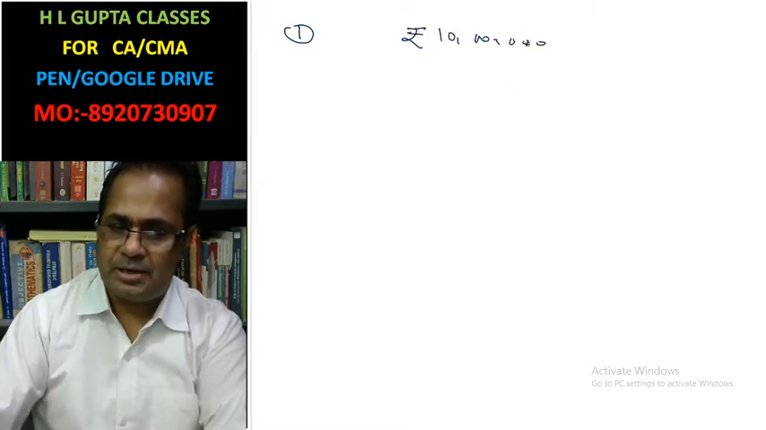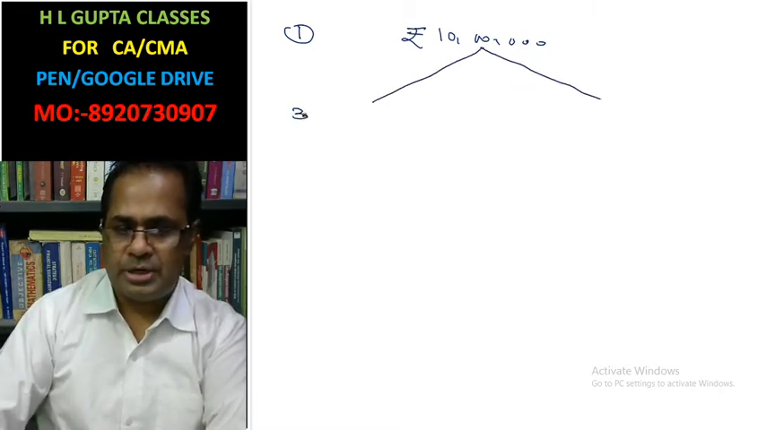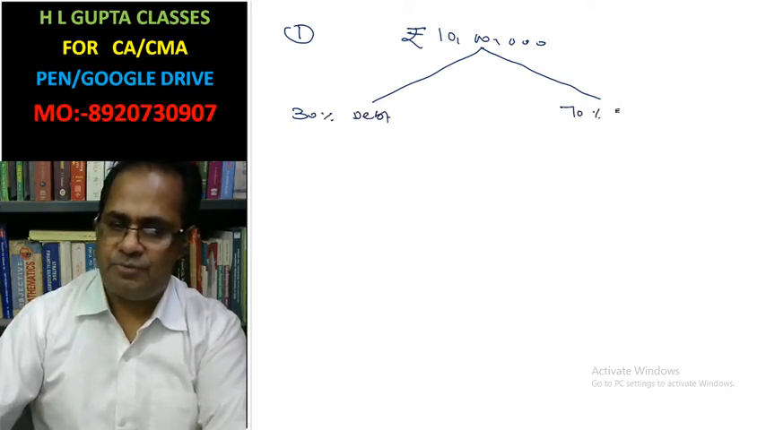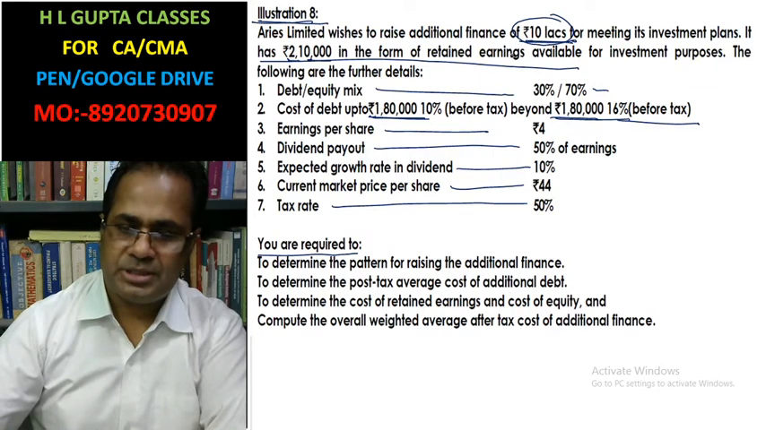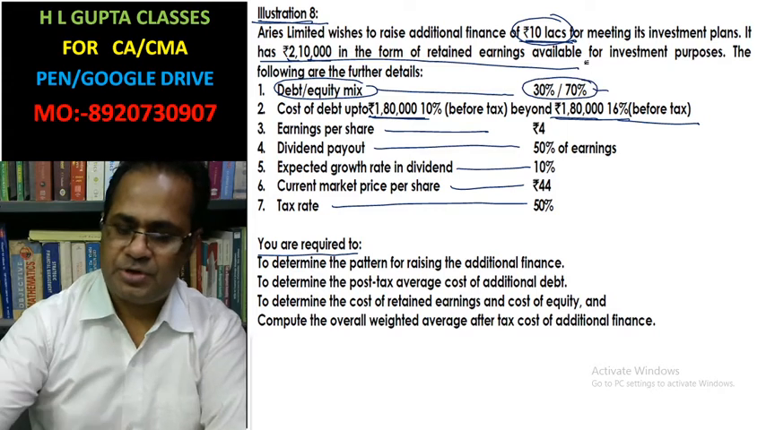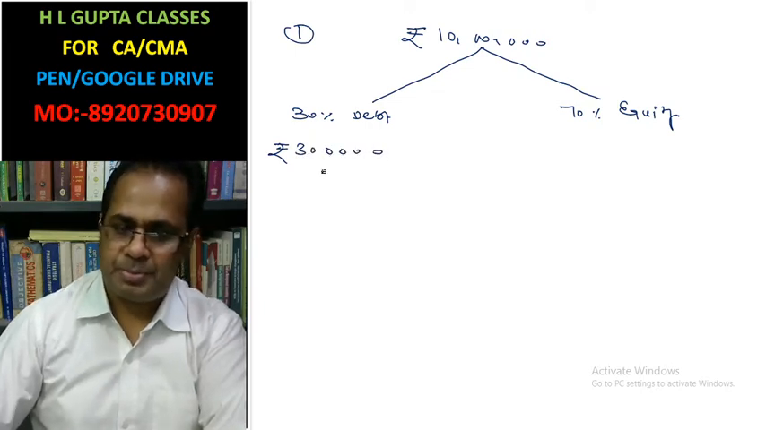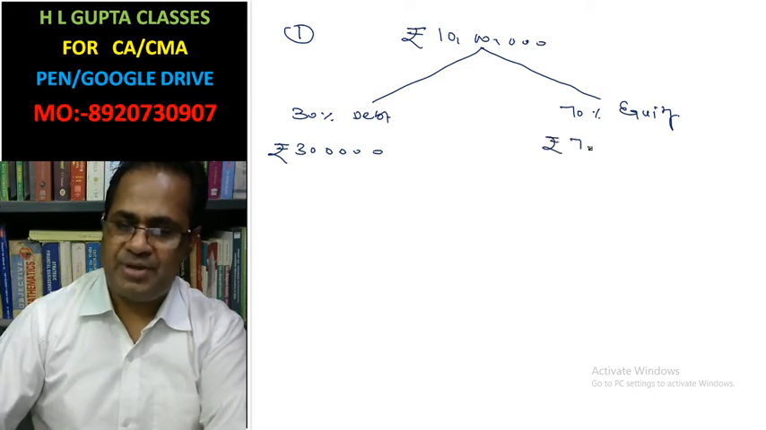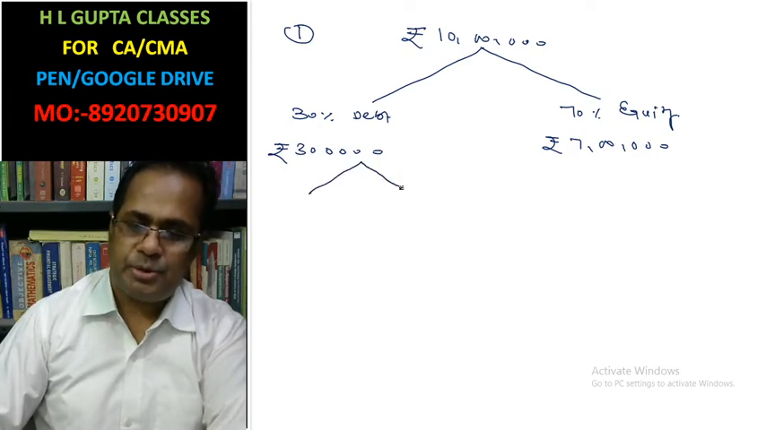Out of this 10 lakh, you have to raise 30% of the capital from debt and 70% from equity. This information is given in the question. The pattern of raising additional finance is the debt equity ratio, 30% and 70%. 30% means rupees 3 lakh, and rupees 7 lakh is the 70%. Out of this 3 lakh, there are two types of debt.